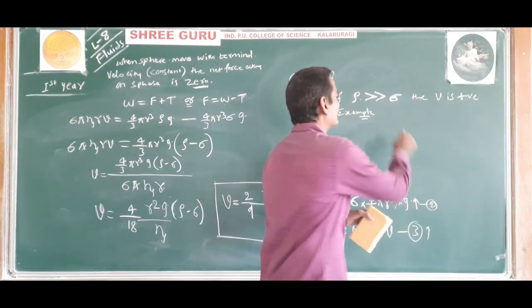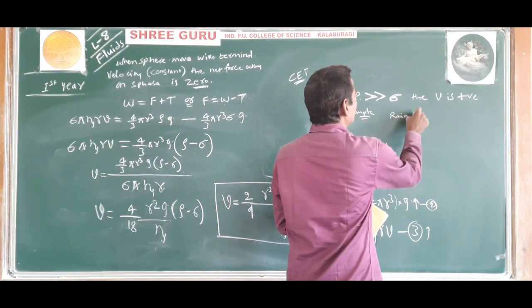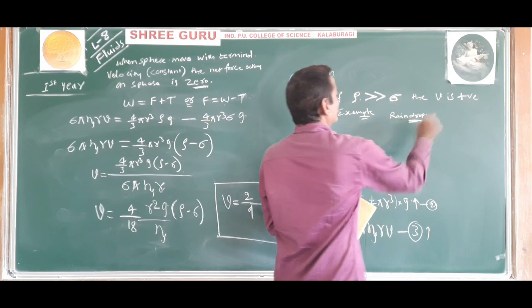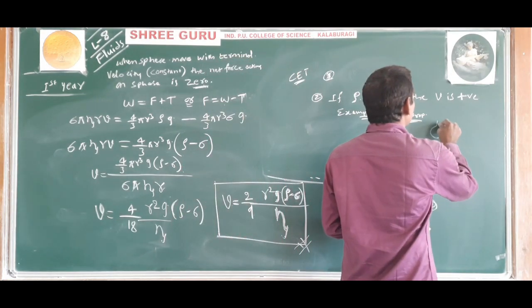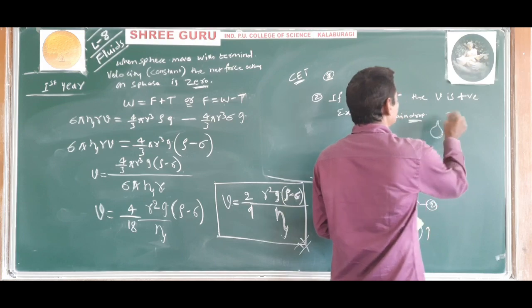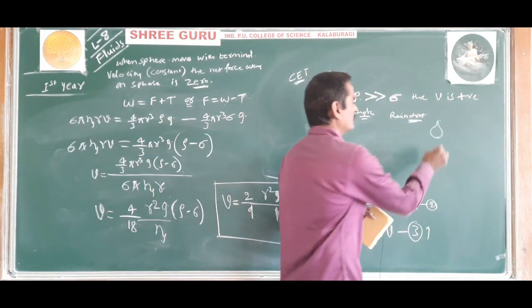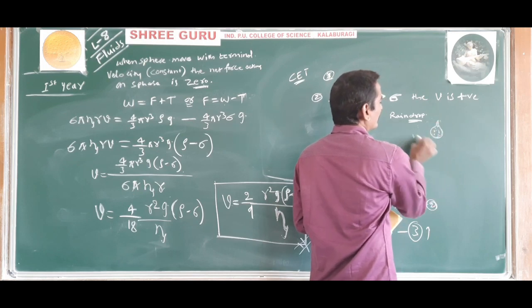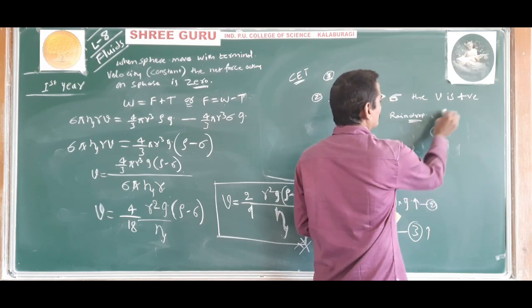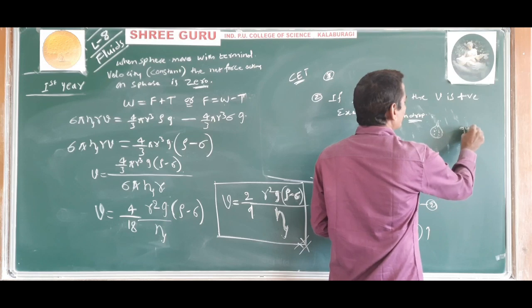Understand properly. Raindrop means what will be there inside that drop? The raindrop is almost spherical in shape. Inside the drop there will be water, and outside the raindrop there is the atmosphere, a gas, air medium.